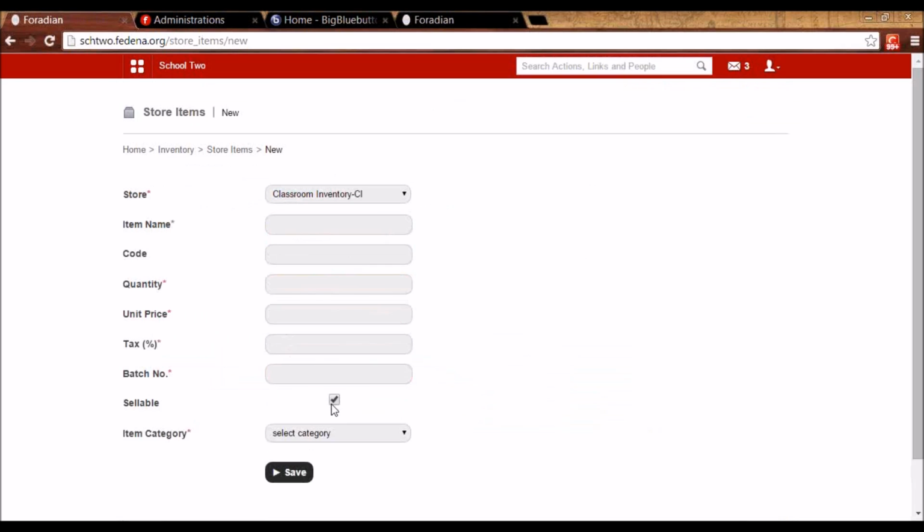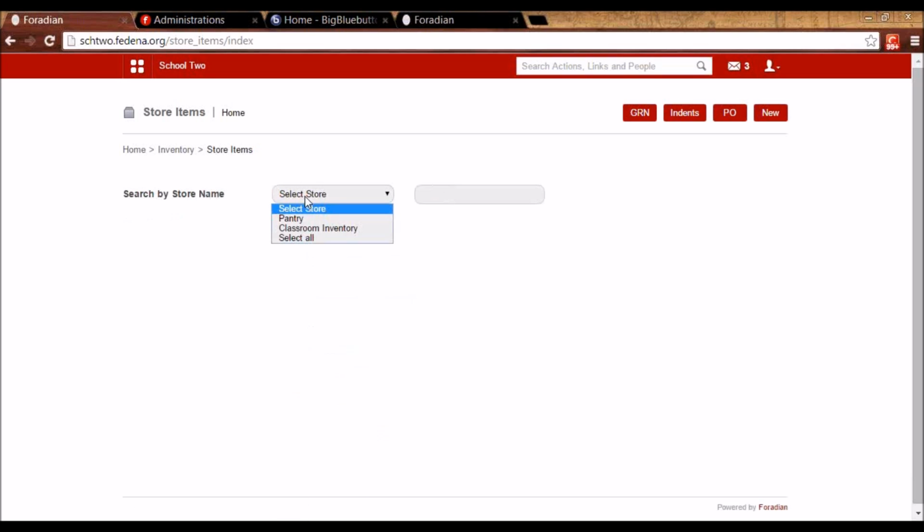And then whether the item is sellable or not. It means from this store, can I sell that item? And if it is sellable, I need to select the category of the item. For example, for pantry, let's say I have chocolates as an item, quantity to be 10, some unit price, no tax, so I can mention 0 here. I can give some batch number, and it is sellable. I will be able to sell chocolates to the students or the employees or the parents. So I can check this, and I can select the category to be packed.